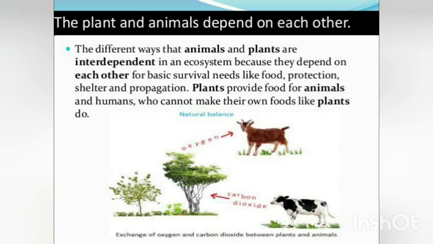But sometimes we see that some animals depend directly or indirectly on plants for food material. So some organisms depend on other factors for their food, and many kinds of living things live in the same region.